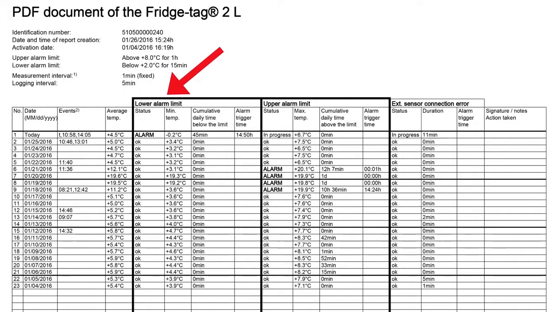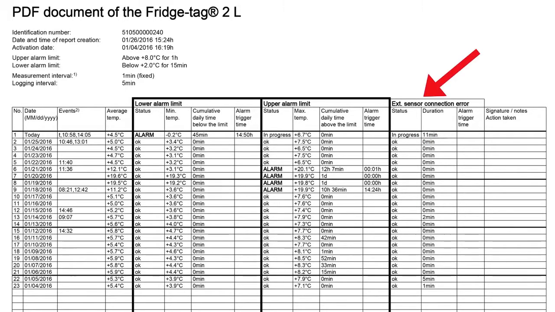Here we see the information around low temperature recorded each day, and that it was okay and above 2 degrees C. And here we see the information on the upper temperatures recorded each day. And we can see here we have 4 days of alarm temperatures. It was 20.1 degrees C for 12 hours and 7 minutes, and it happened just 1 minute after midnight.